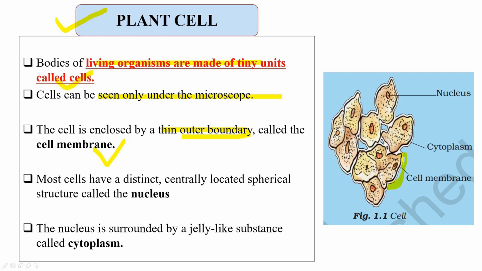See, this is the boundary. So this is called cell membrane. And most of the cells have a distinct centrally located spherical structure called nucleus. This is nucleus. And outside the nucleus is the jelly-like substance which is called cytoplasm.